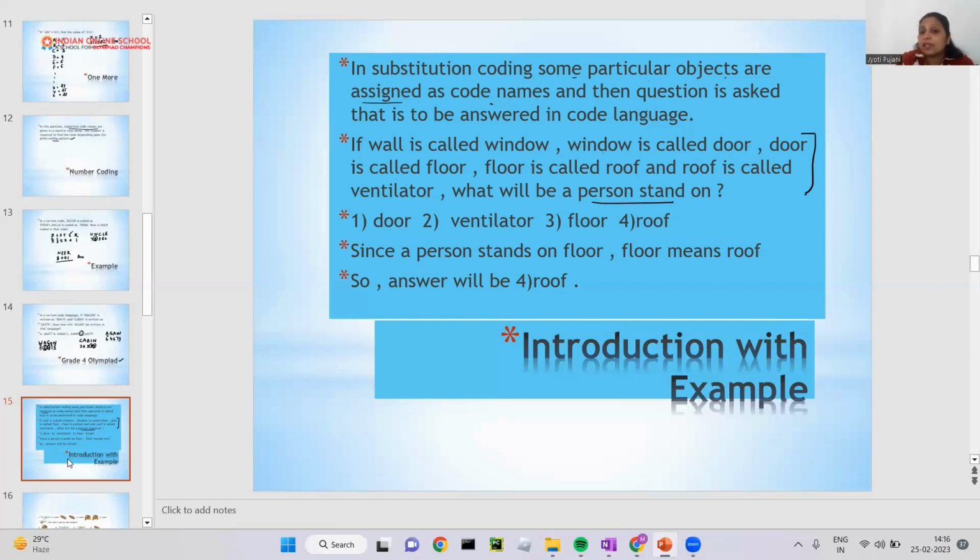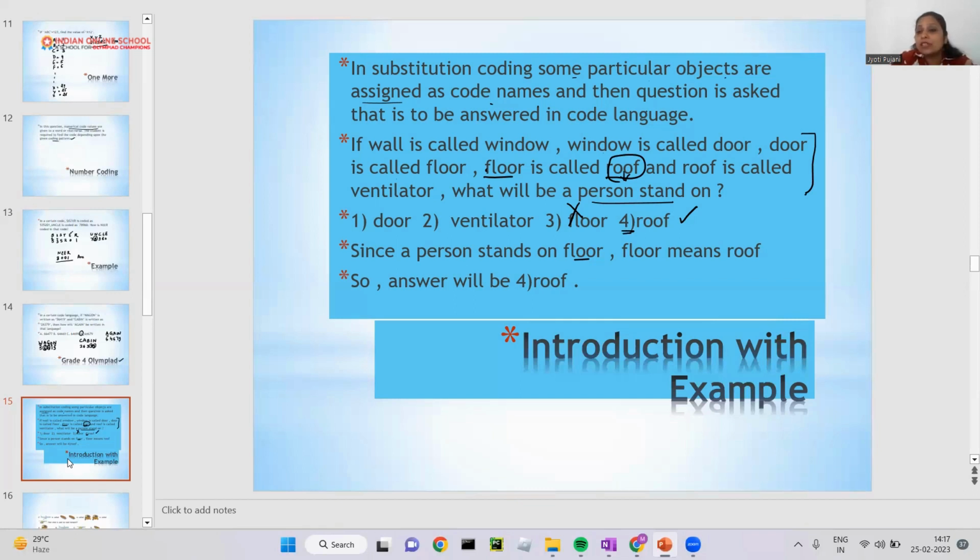Okay, so floor is not the answer for that. No, person stands on floor, but floor can't be his answer. What is floor called? That will be our answer. What is the substitutional word for floor? That will be our answer. That's a roof. So it means answer is roof. Okay, got it? So in this type of question, we have to use the next word for that.